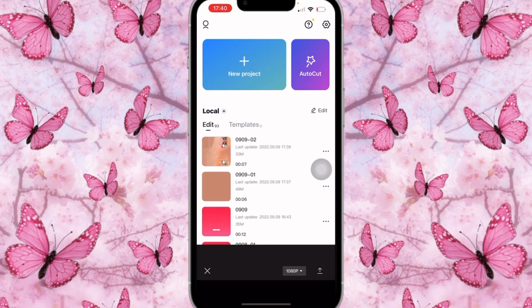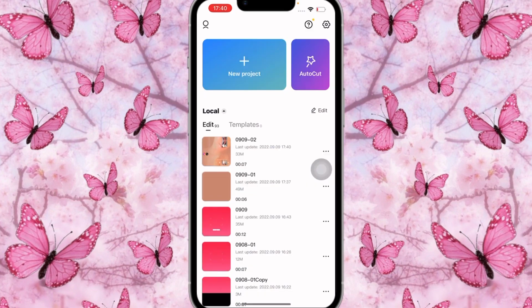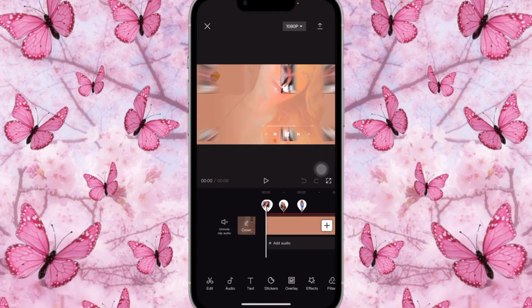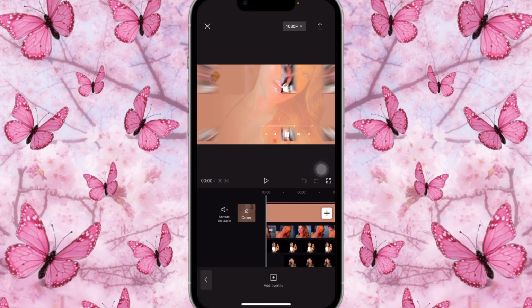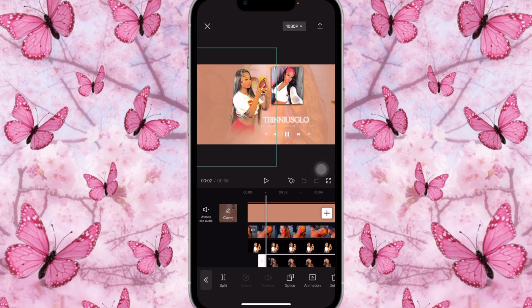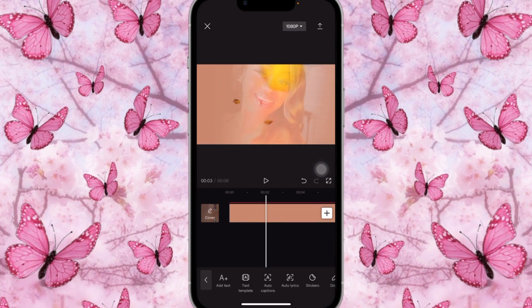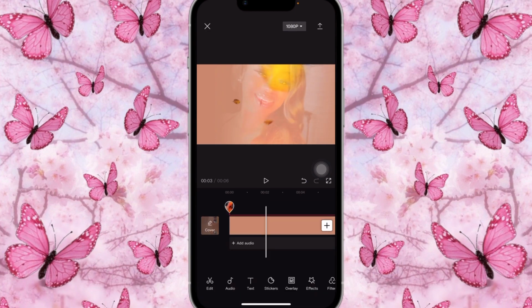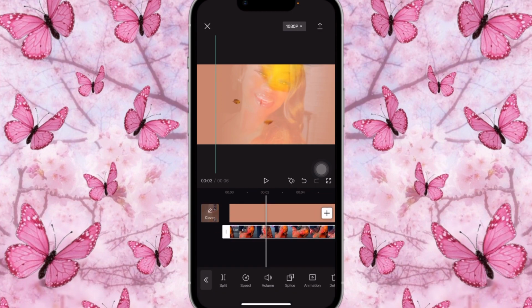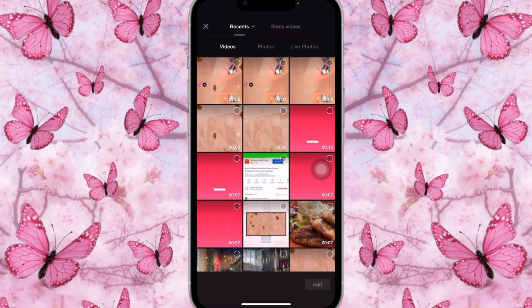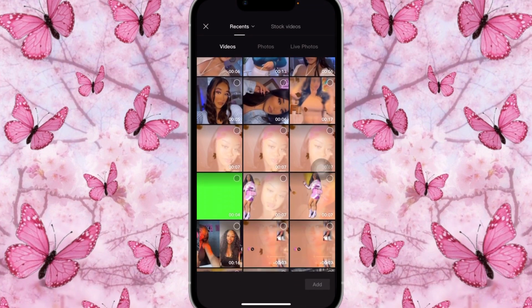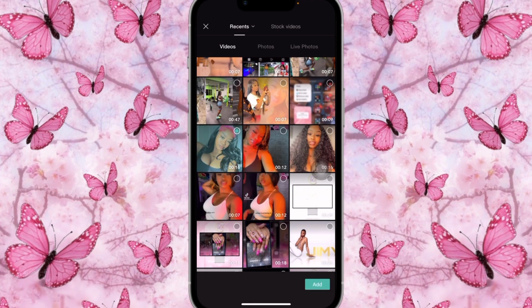So we're gonna go back onto the first video, which is this right here. And you're gonna do the same process. You're gonna delete every single thing except for the background video, but you're gonna delete all the other pictures, the text and text templates. You're gonna delete all of that. So once all of that is deleted, you're gonna click back on the video, and we're gonna replace the video because we don't want the same video as the background. We want another one, which will be this beautiful one right here with her pink and black hair.